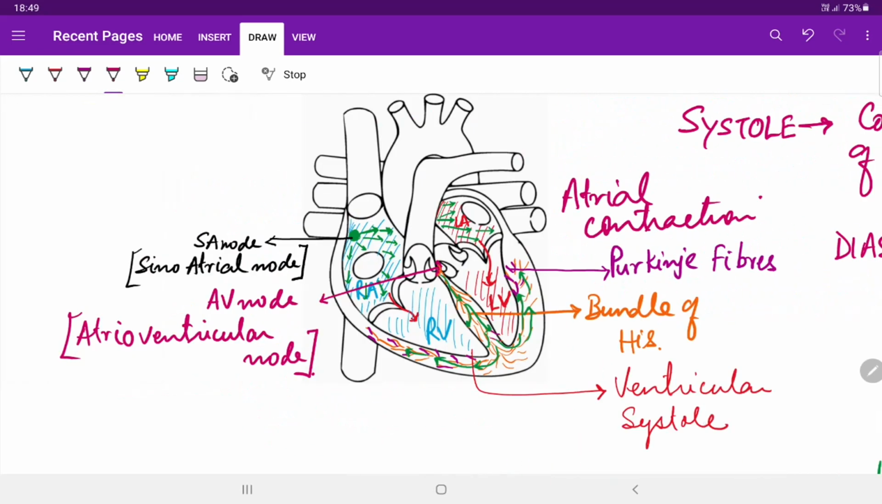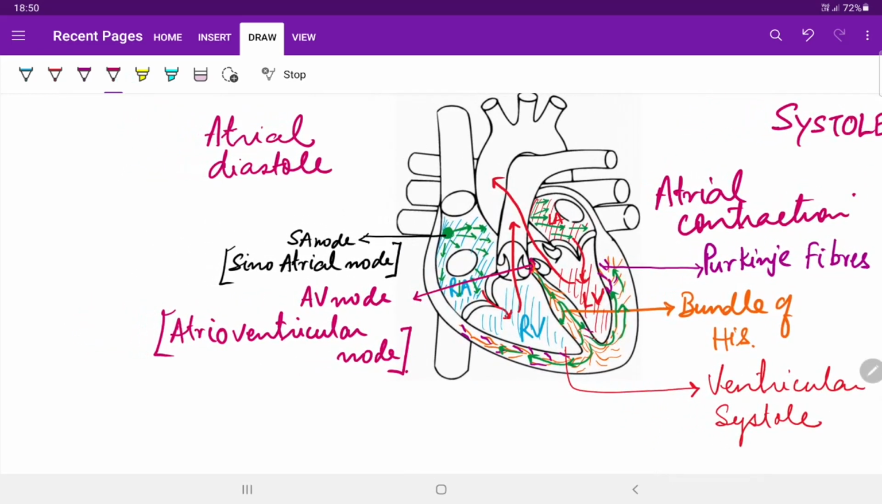Thus, when ventricular systole is going on, atria are in a state of relaxation, and that condition is called atrial diastole. And when the ventricular systole completes, when right ventricle and left ventricle have pumped their blood into pulmonary artery and aorta respectively, ventricles also come into their state of relaxation, and that state is called ventricular diastole.